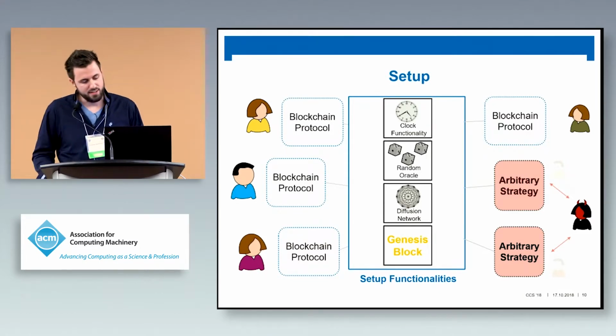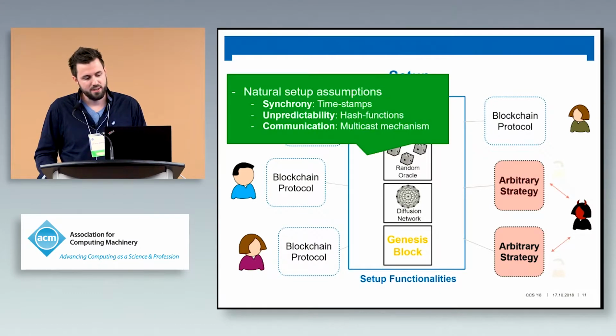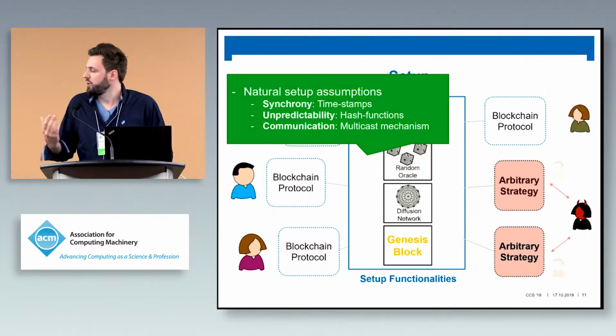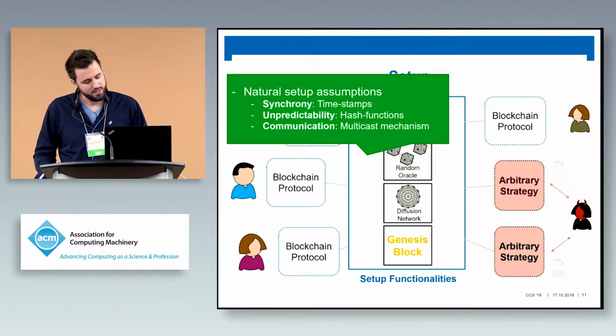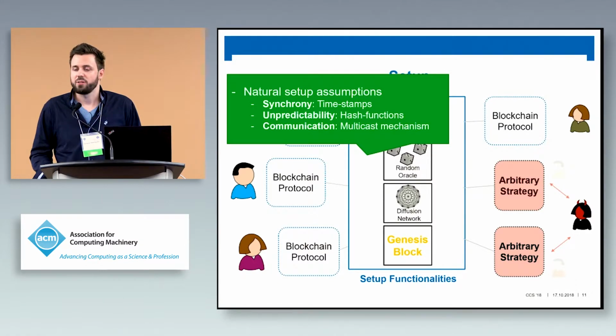So these are quite natural guarantees. If you imagine, protocols often have timestamps, unpredictability, or random oracles are a way to model hash functions. And for communication, we need multicast mechanisms or other mechanisms that might be needed.